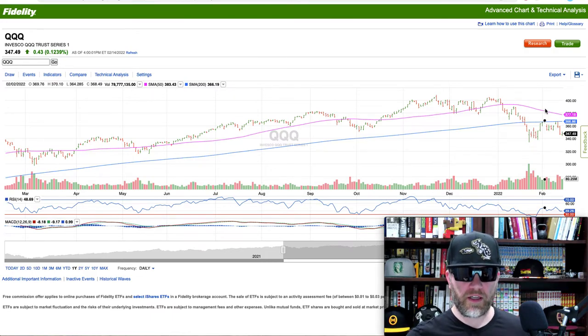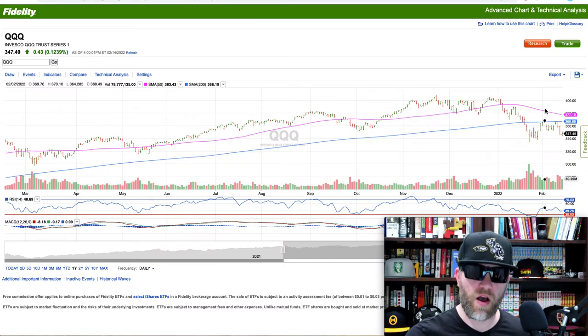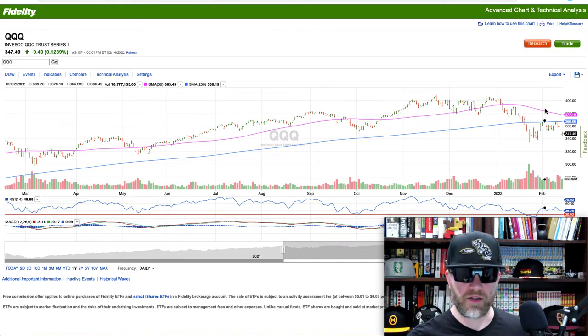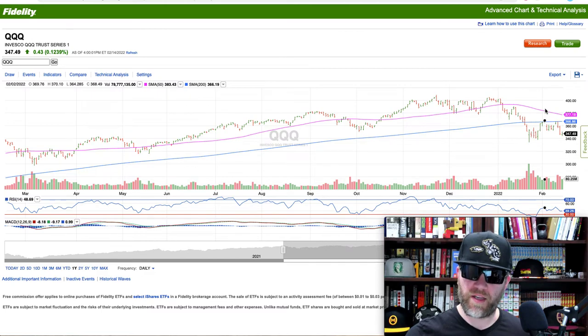Now, while it looks like it's going to fall below, I don't know for sure if it will, and I don't know when, okay? But I want to know. And I feel like it should be possible to look at scenarios to figure this out. Now, I couldn't find a place online that allows me to easily model indicators like simple moving average just by letting me play with future stock prices. So I decided to open up Excel. I downloaded some data from Yahoo Finance, and I decided to see for myself under what conditions will QQQ have a death cross and what could happen to avoid a death cross. And what I found was very interesting. So let's jump right into the Excel.